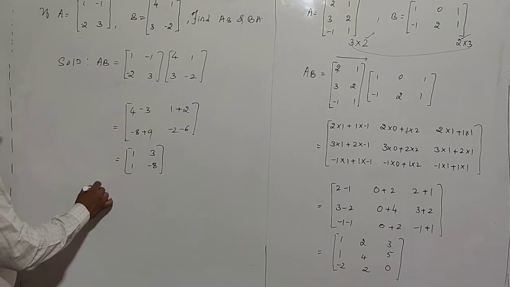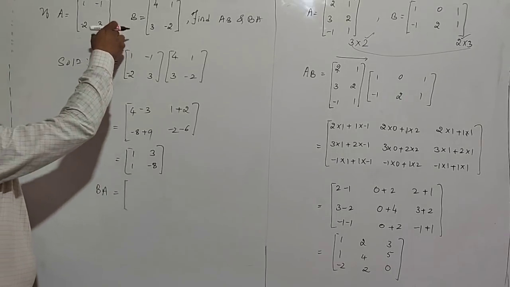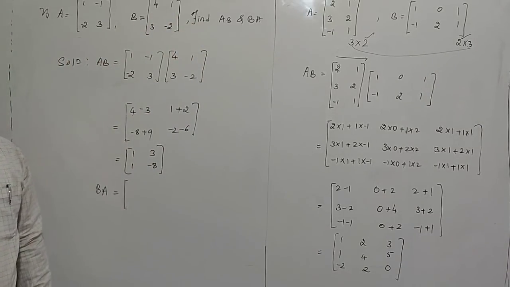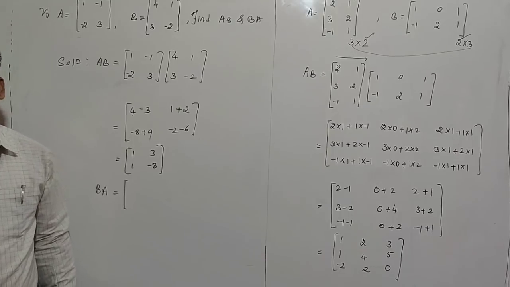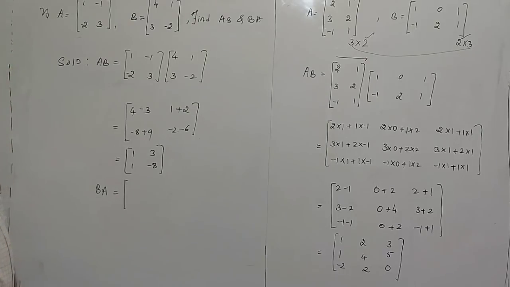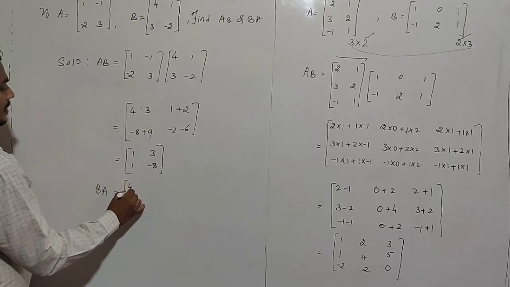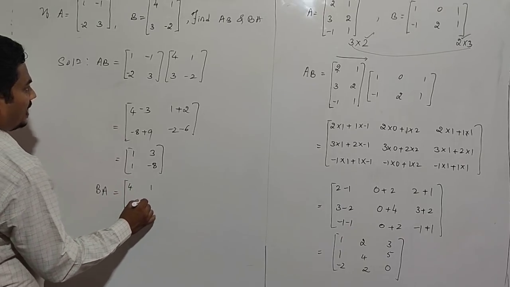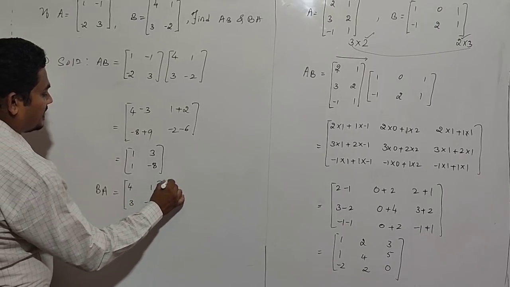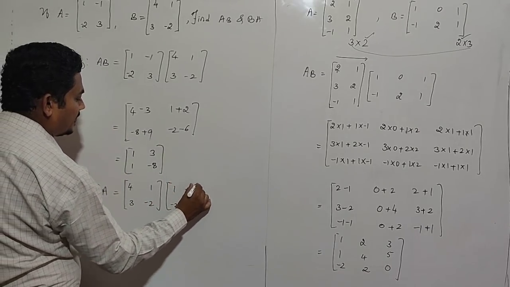Similarly, we should find BA. In this problem, both AB and BA are defined, means both exist. Sometimes both may or may not exist, but in this problem, AB and BA both exist. BA, first write matrix B: 4 1, 3 minus 2. What is matrix A? Matrix A is 1 minus 1, minus 2 3.